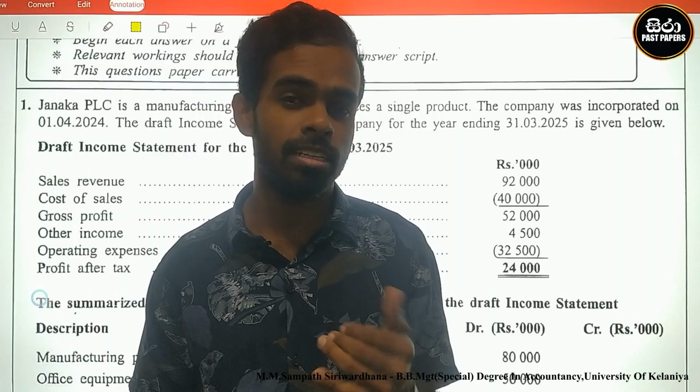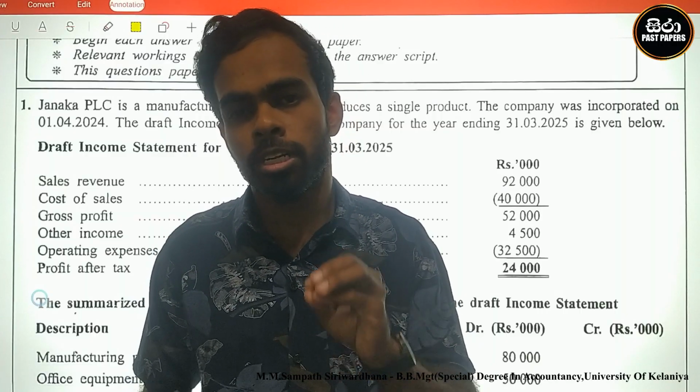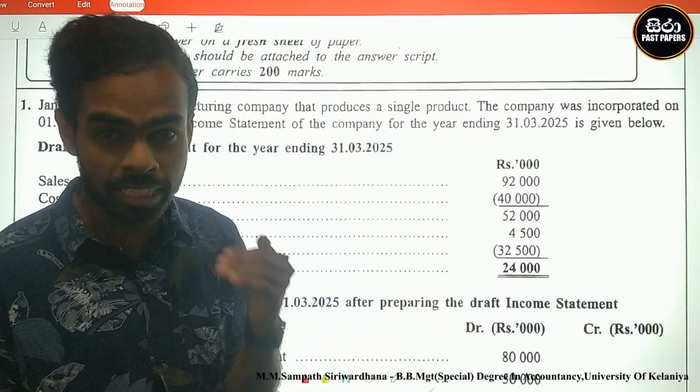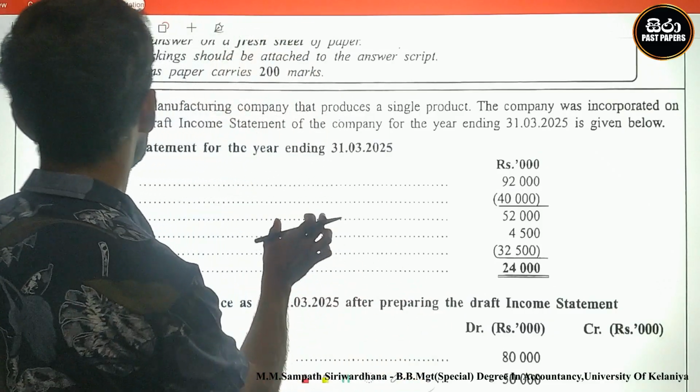Today we discuss the Advanced Level A-Level Accounting Paper 2025 Company Question. This is the additional information. This is the second part. I read the question properly.